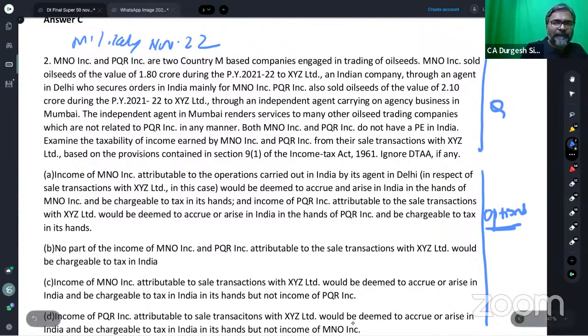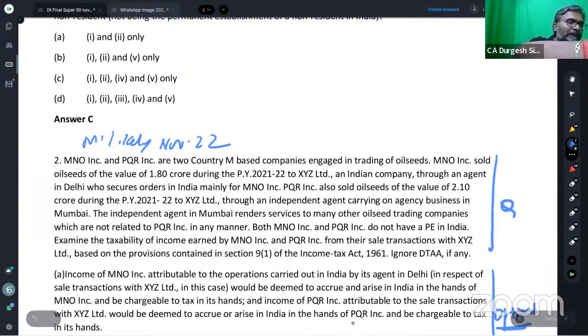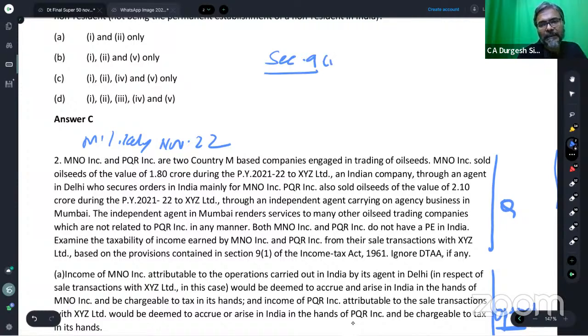Now, students, be careful with section number 9, income deemed to accrue in India. The first section 9(1)(i) has two aspects, most important and most likely for your examination.